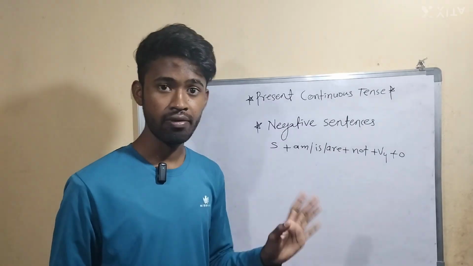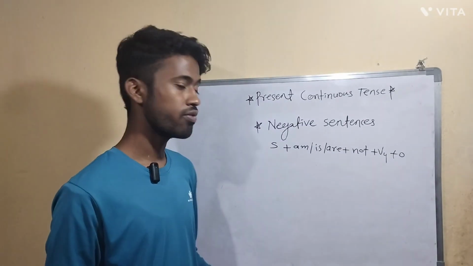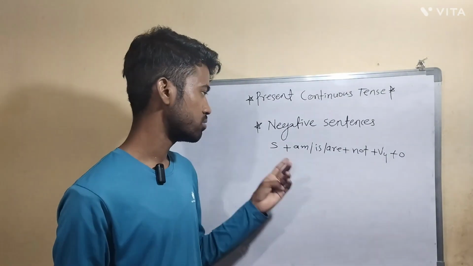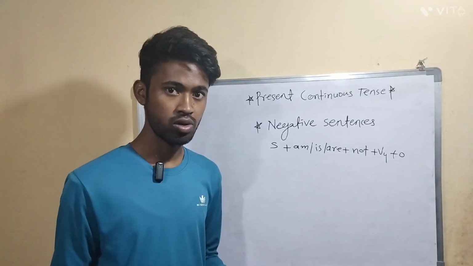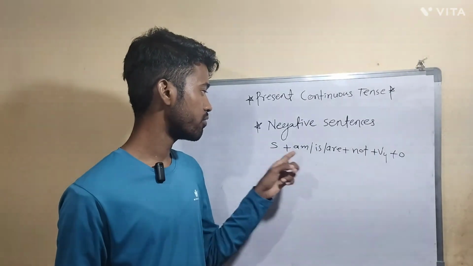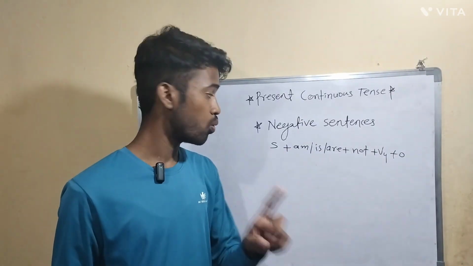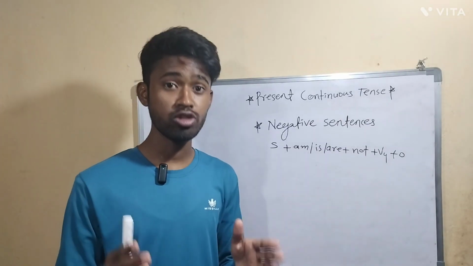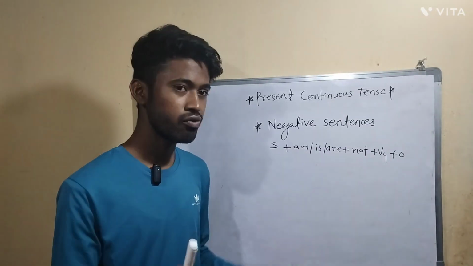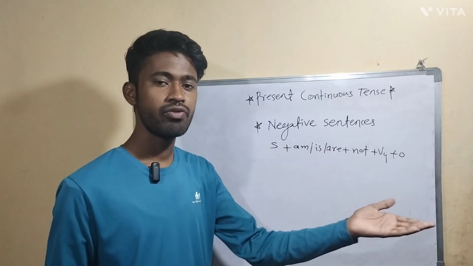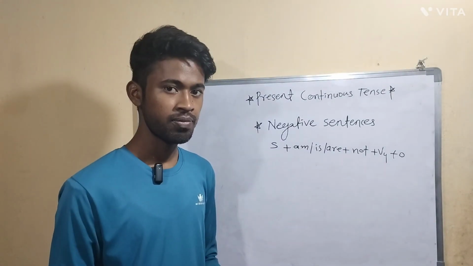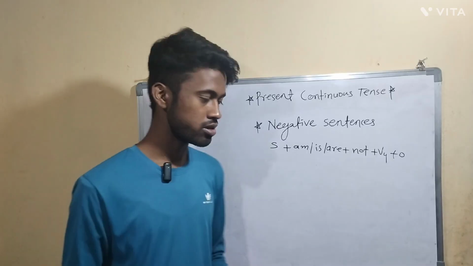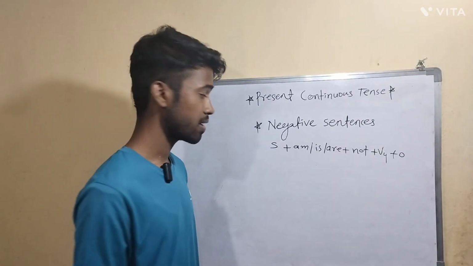Now from this structure, everything you know. So how will you remember this structure? Subject will come at the first position, you know that, right? After that, from this you have to choose one helping verb according to the subject. After that, compulsory not should be there after the helping verb, and after that the fourth form of verb, and in the last, the object. Okay, so we will see a few examples so you will get a better understanding.